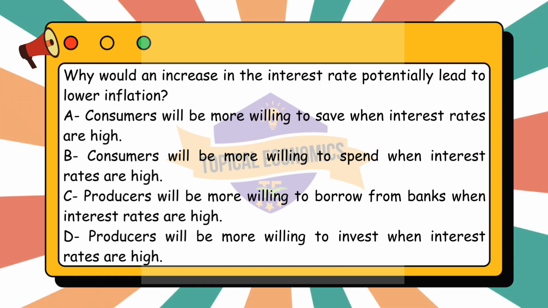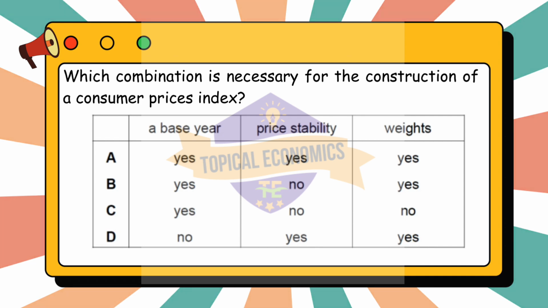Moving to the seventh question. Which combination is necessary for the construction of a consumer prices index? This question is from year 2022 May-June version 1 paper. The correct answer for this question is option B.